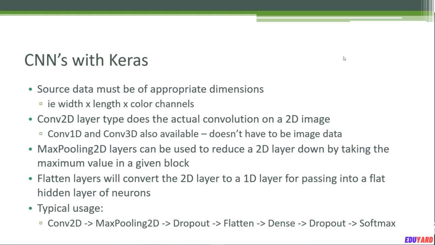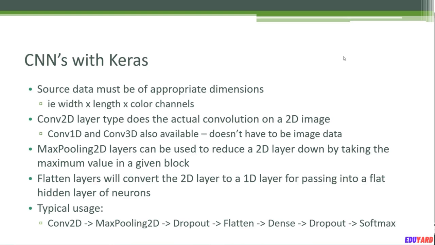Now there are some specialized types of layers in Keras that you use when you are dealing with convolutional neural networks. For example, there is the Conv2D layer type that does the actual convolution on a 2D image. And again, convolution is just breaking up that image into little subfields that overlap each other for individual processing.